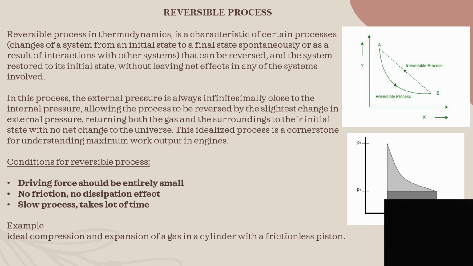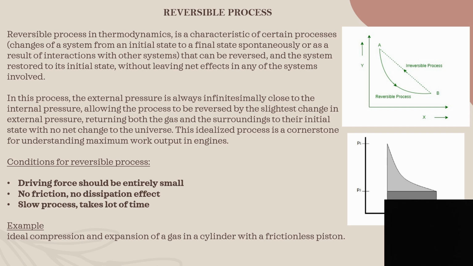In this process, the external pressure is always small and close to the internal pressure, allowing the process to be reversed by the slightest change in external pressure. So when there is a slight change in the external pressure, but both the internal pressure and the external pressure are close to each other, the process can be reversed.